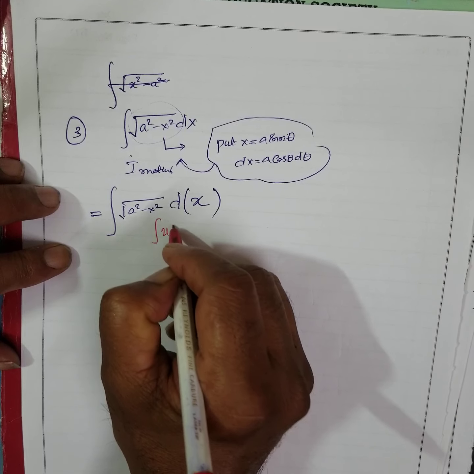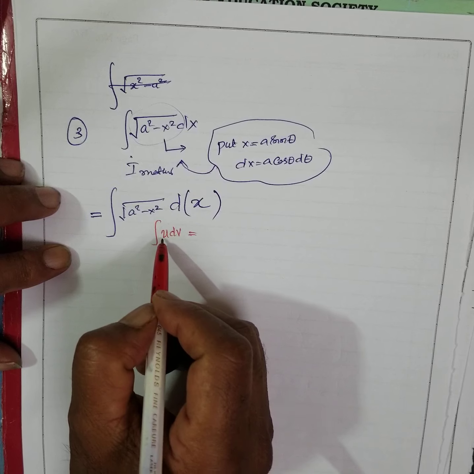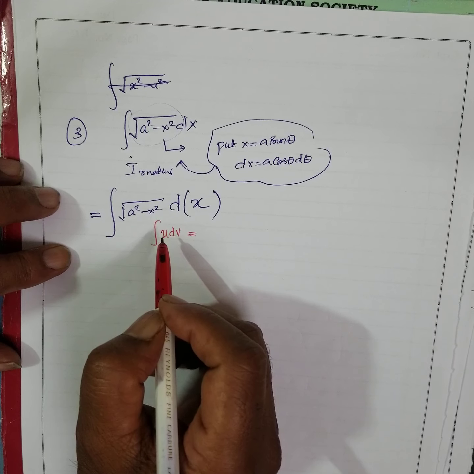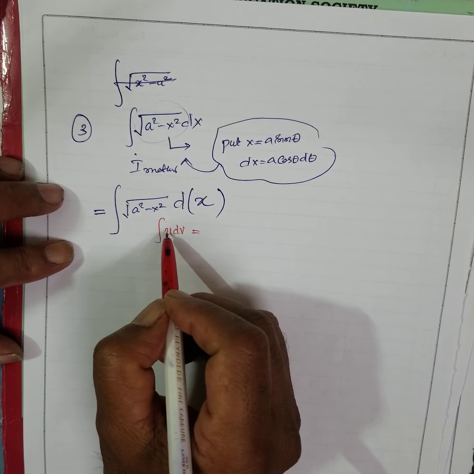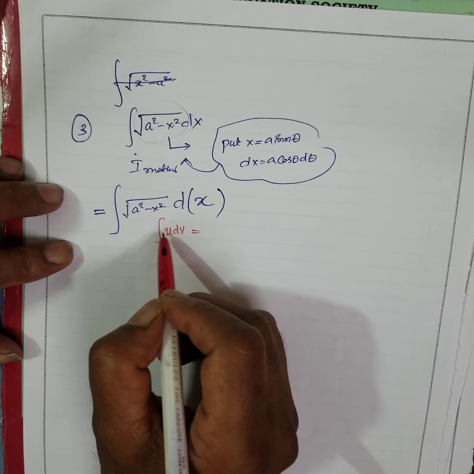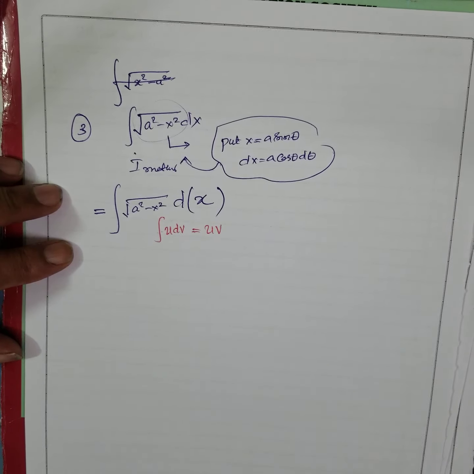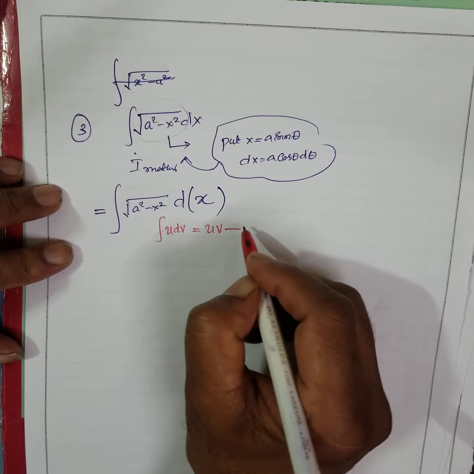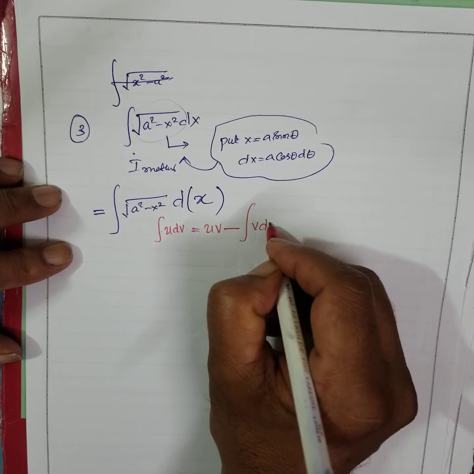Then you know what the formula is? Integration of u dv is equal to uv minus integral of v du, interchange.